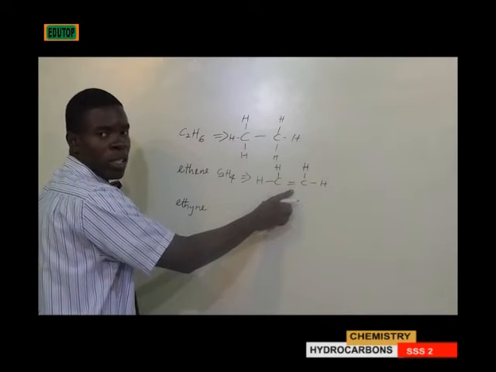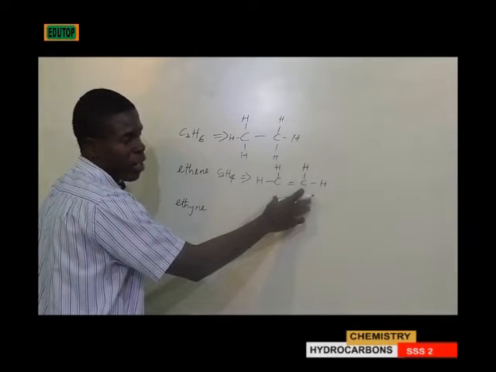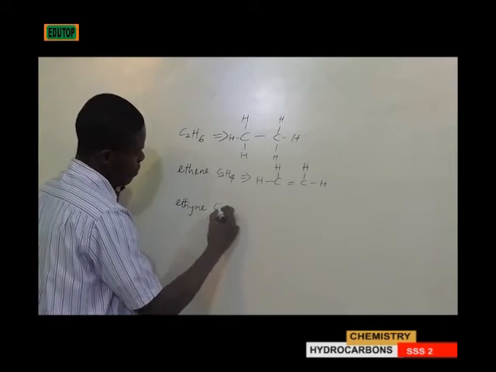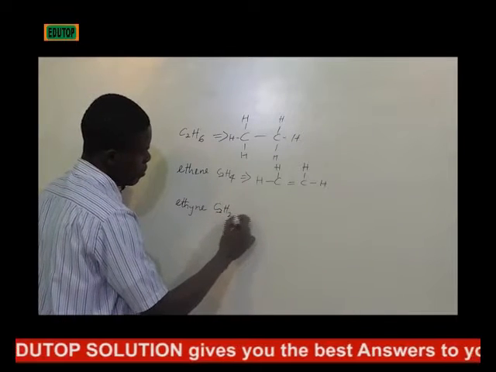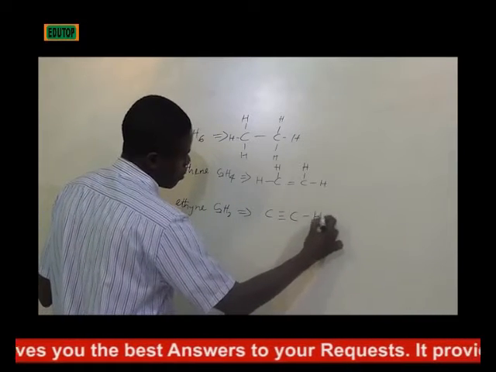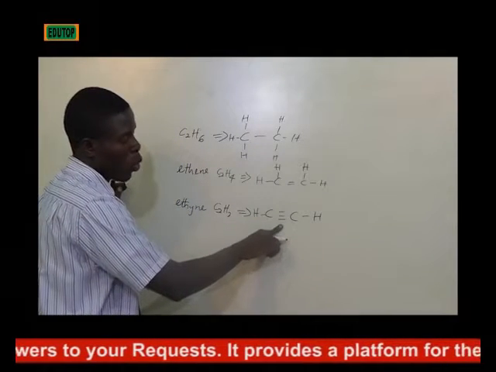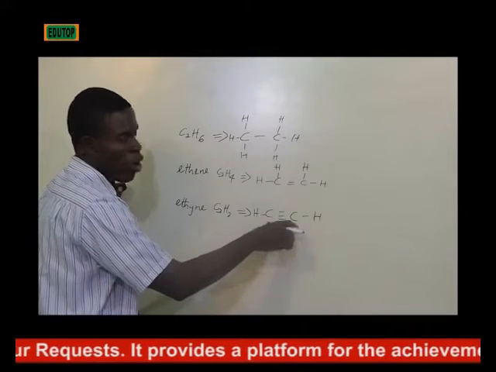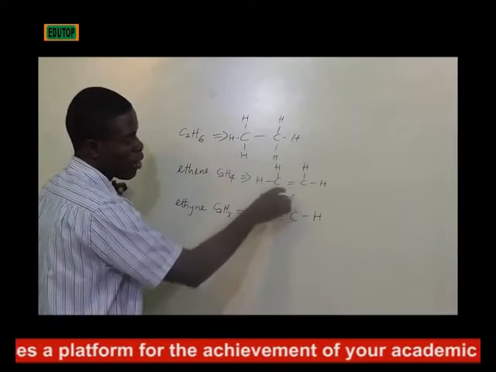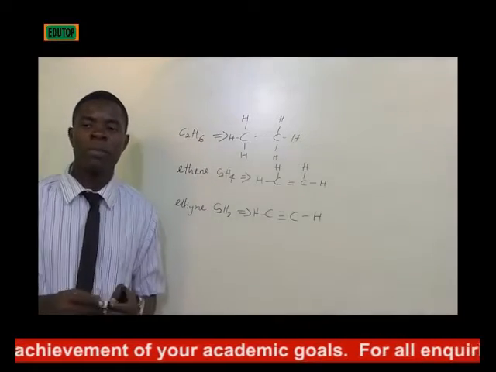A double bond shows that this compound is unsaturated, unlike a single bond for the saturated compounds. Ethyne: here you have a triple bond, so it also signifies unsaturation. So these two are unsaturated compounds, while this is a saturated compound.